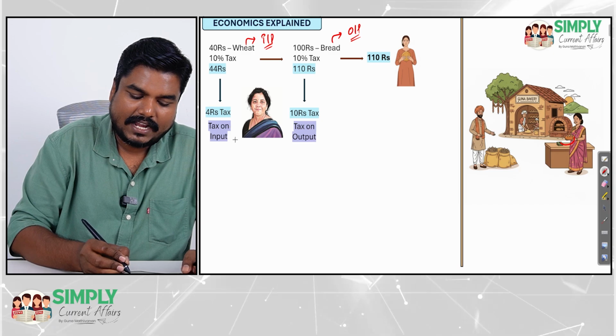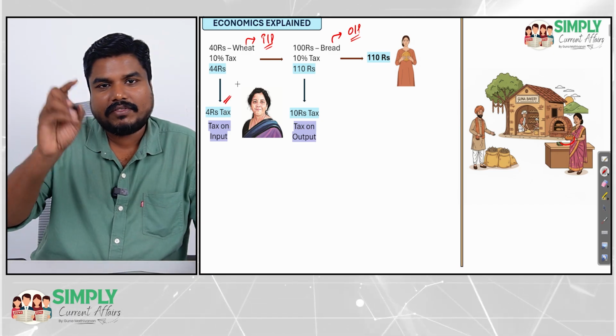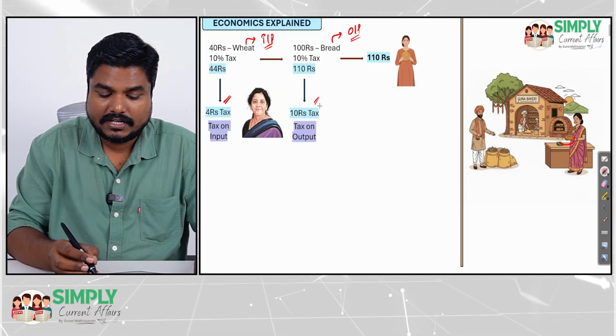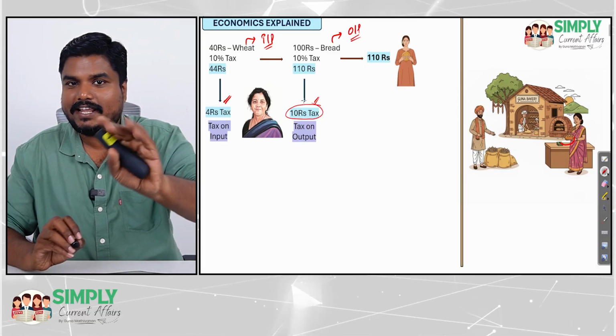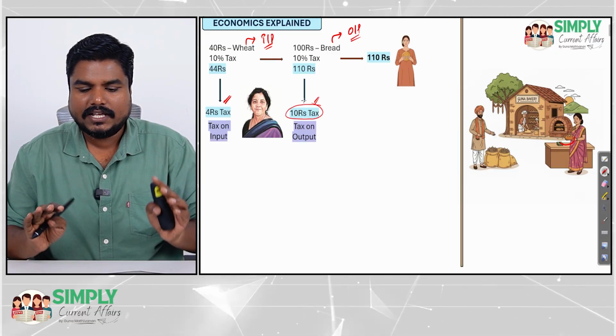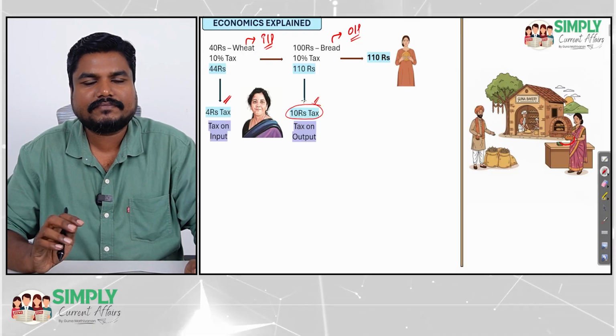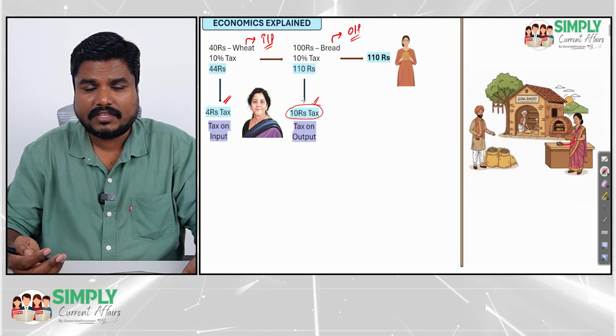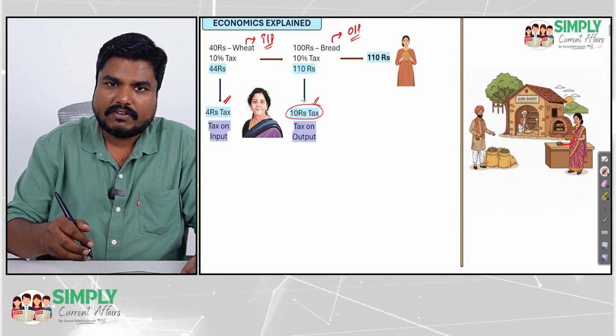So the tax on the input is also paid to the government. The tax on the output is also paid to the government. Remember, this 10 rupees tax involves a cascading effect. Even the government knows it. In GST, the government says, please proceed. So once after paying everything, you know what the government will do?